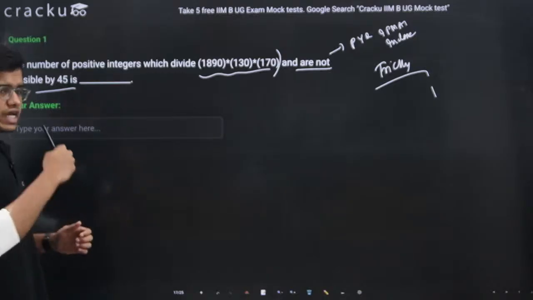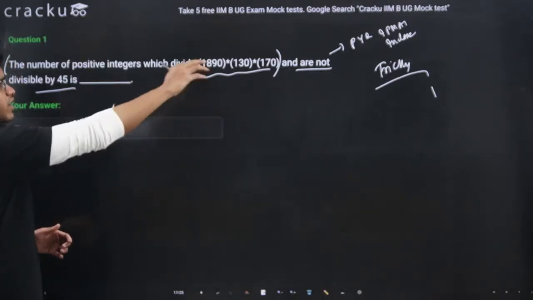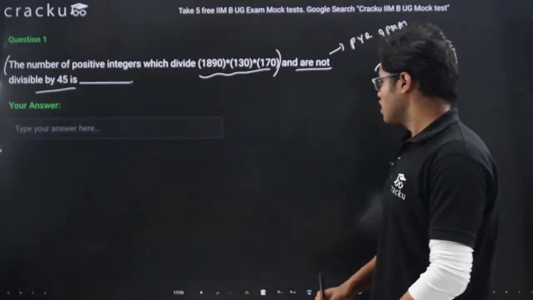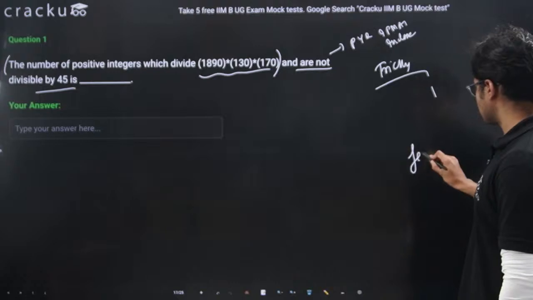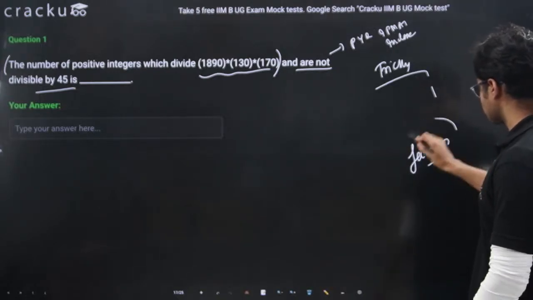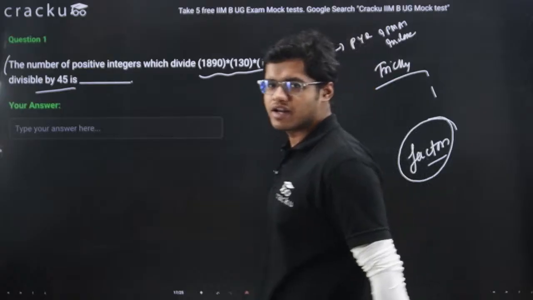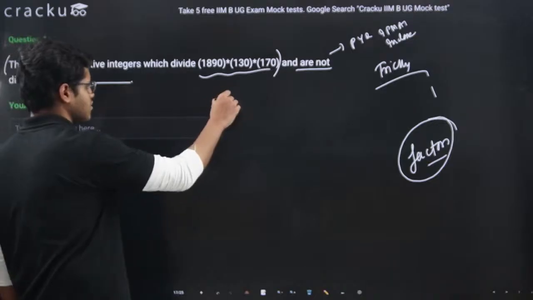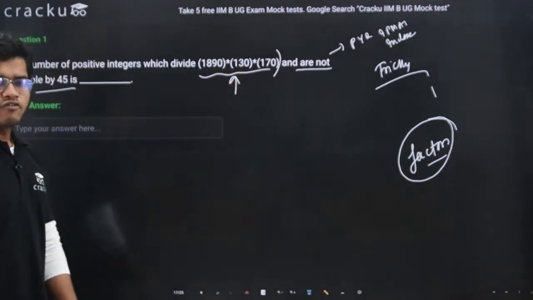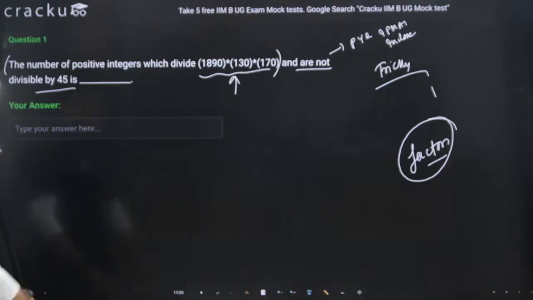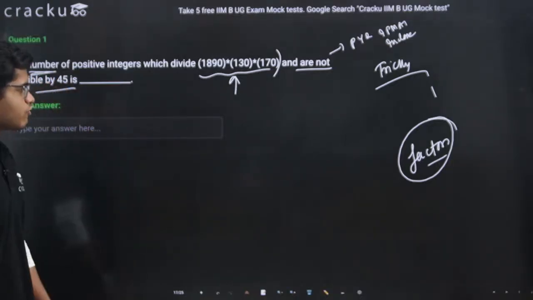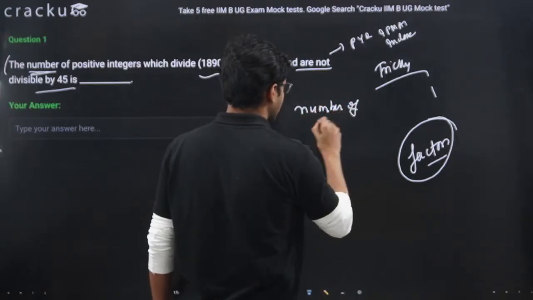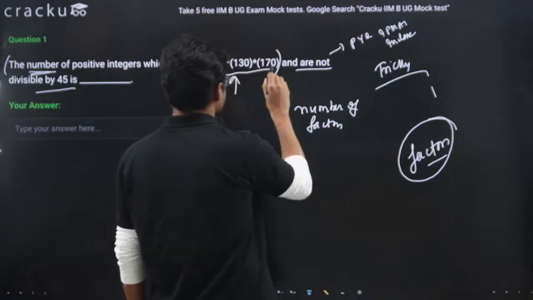What we have learned, the numbers which divide our number n, what do we call them? We call them factors, right? The numbers which divide a number n, we call them factors. So basically the question is telling factors of this. We need to find the factors of it and we need to find the number. Which means we need to find the number of factors. Our main agenda has to be to find the number of factors of this.